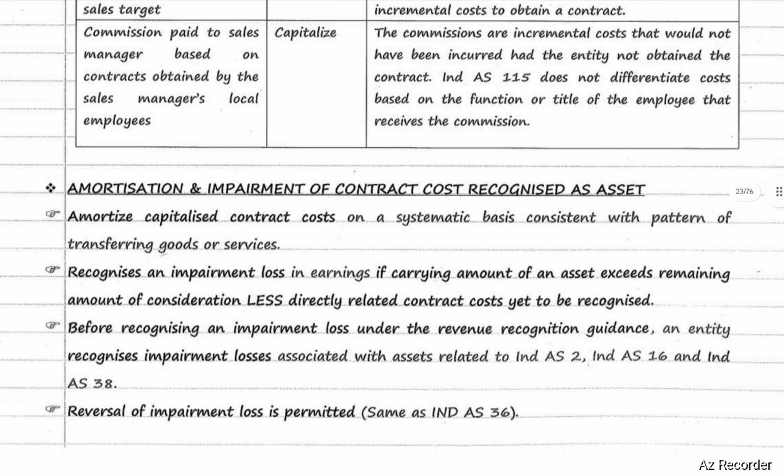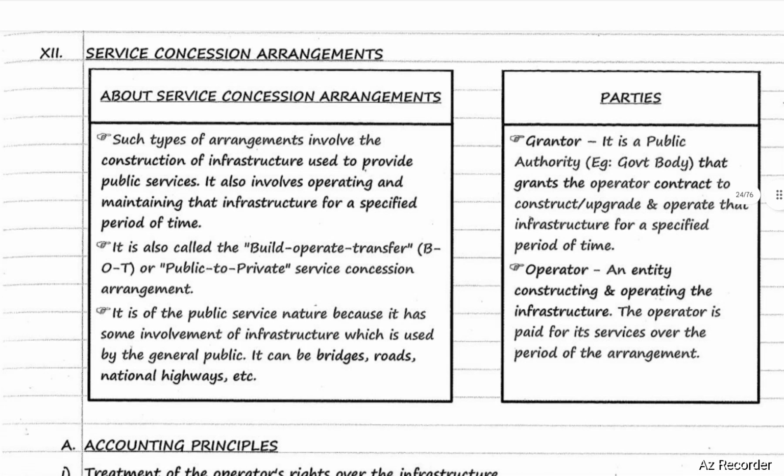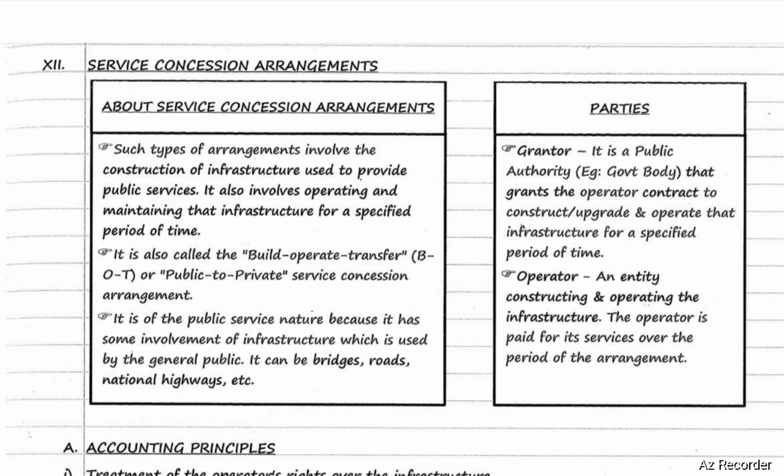Next, service concession arrangements. Service concession arrangements involve the construction of infrastructure used to provide public services. It also involves operating and maintaining that infrastructure for a specified period of time. It is also called as build, operate, transfer, BOT, or public to private service concession arrangement. It is of a public service nature because it involves infrastructure which is used by the general public. It can be bridges, roads, national highways, etc.